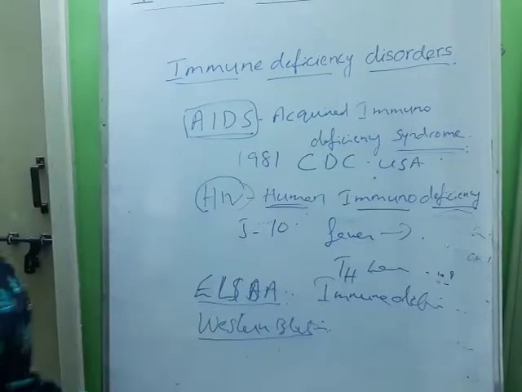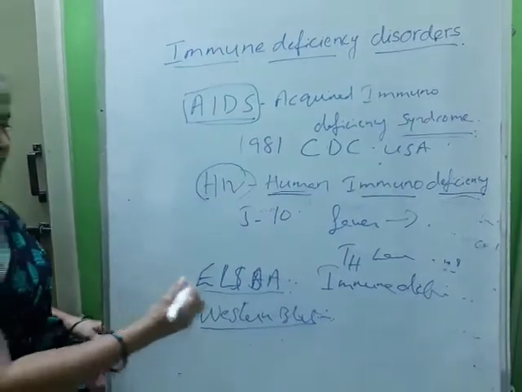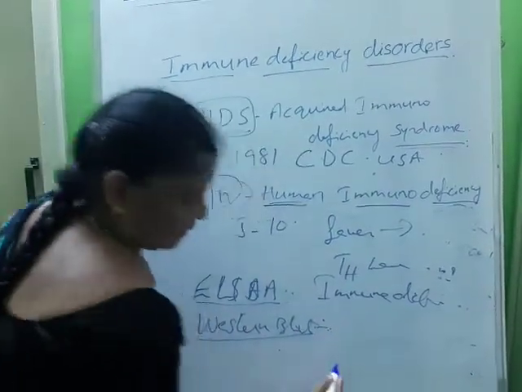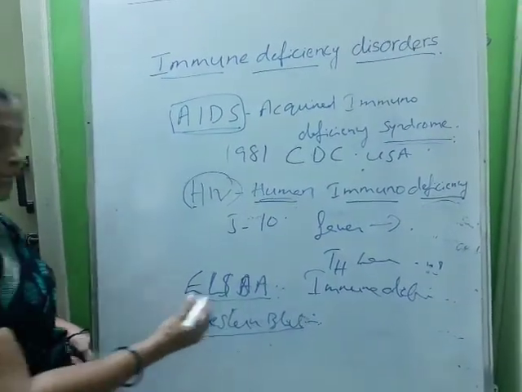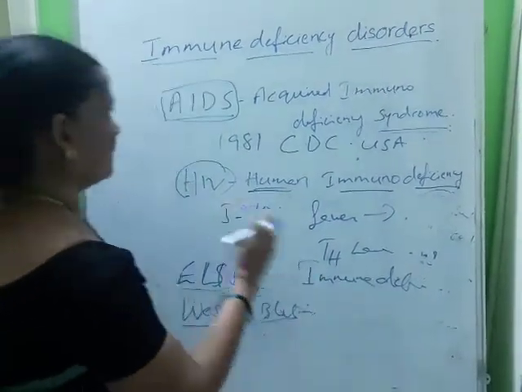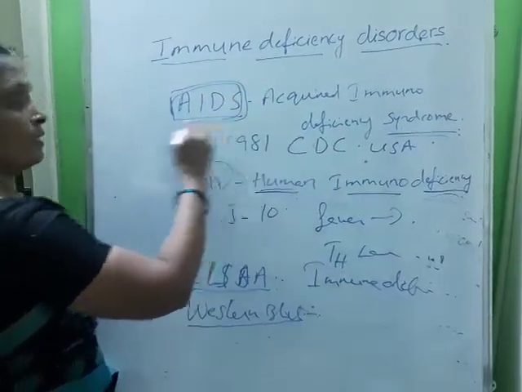So prophylaxis means safe sex, sterilizing needles and screening of blood, by which we can prevent AIDS. Thank you very much.